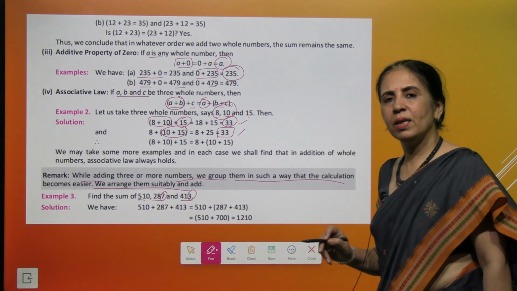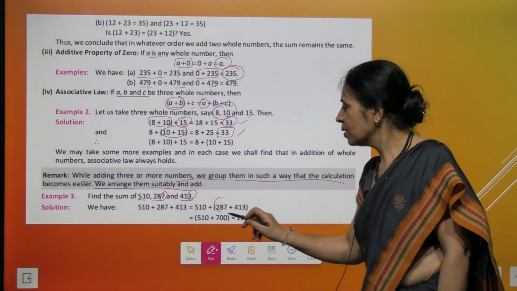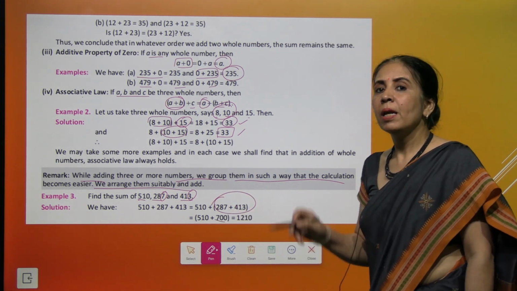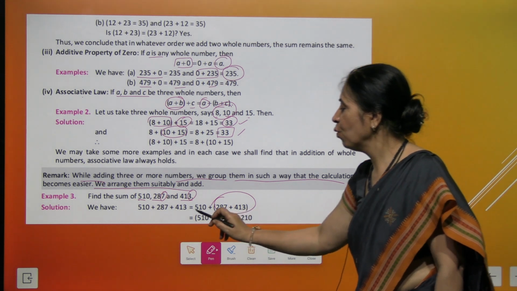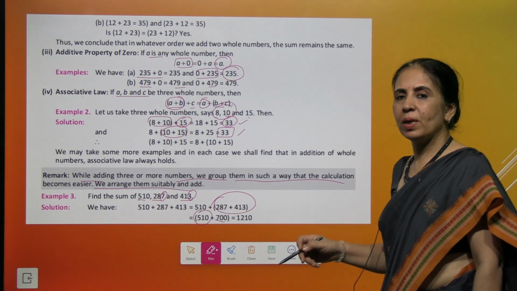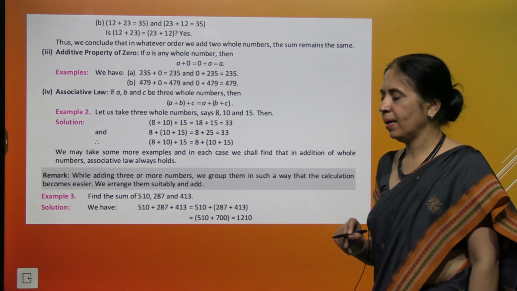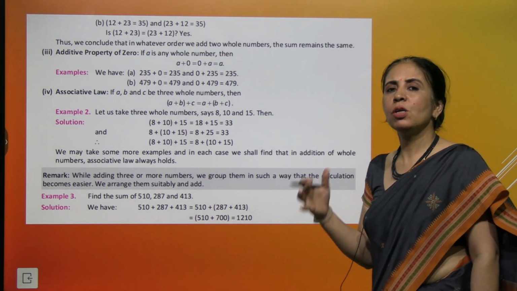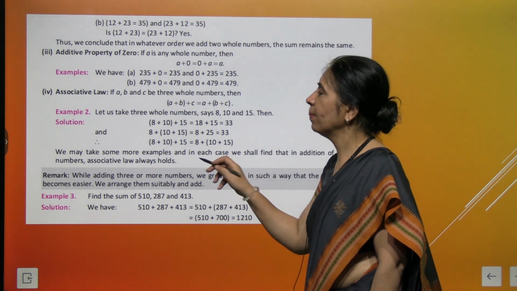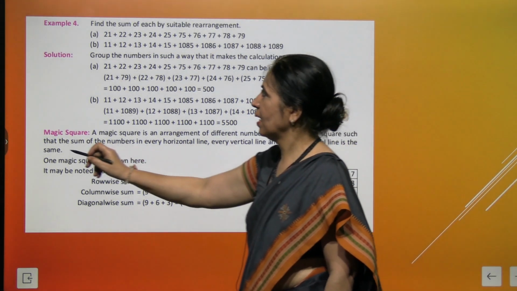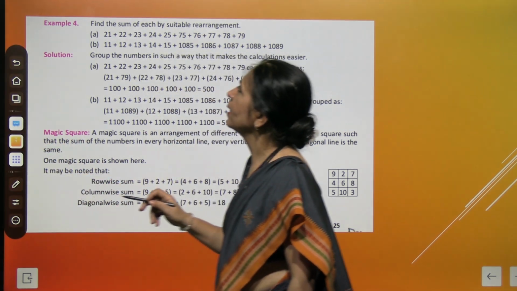This 7 plus 3 is 10, right? So we are first adding these two numbers. It becomes 700. Now adding 700 to 510 is much easier and we promptly get the answer 1210. So that is the benefit of rearranging the numbers, and we can promptly get the correct answer and very easily as well. Look at another example.